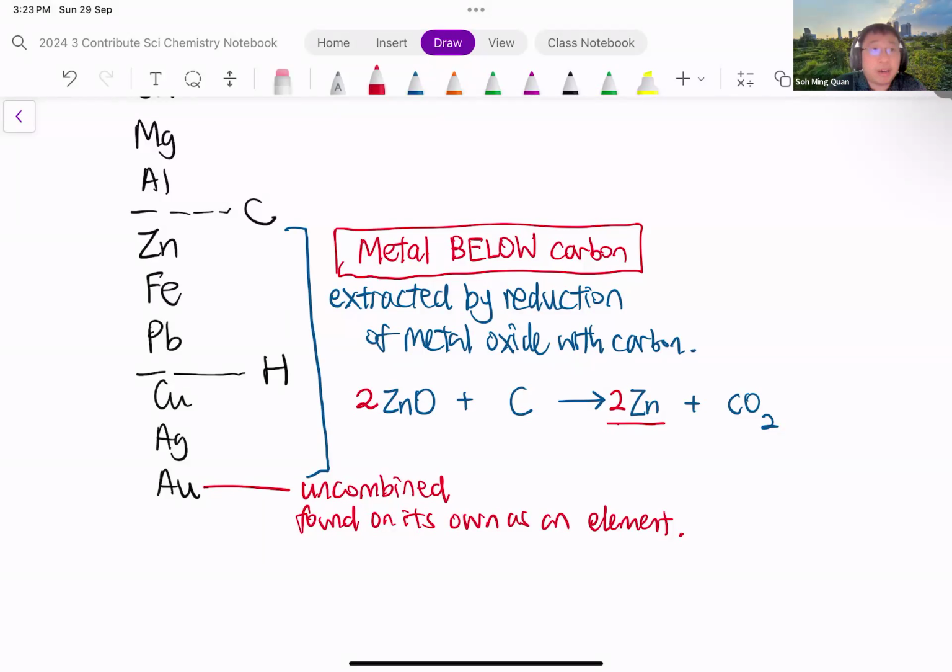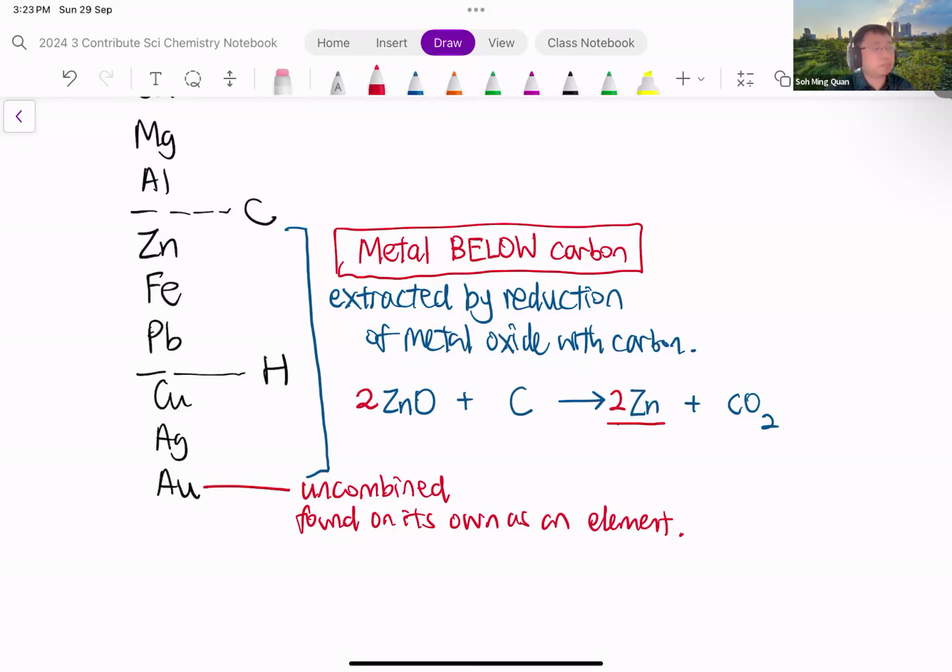This method of extracting zinc using reduction with carbon is very common. Zinc oxide is commonly found in a rock. So all you need to do is just go to the rock, get the zinc oxide out, and then heat up the zinc oxide with some carbon.